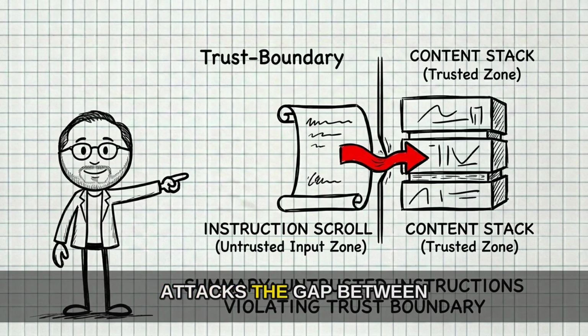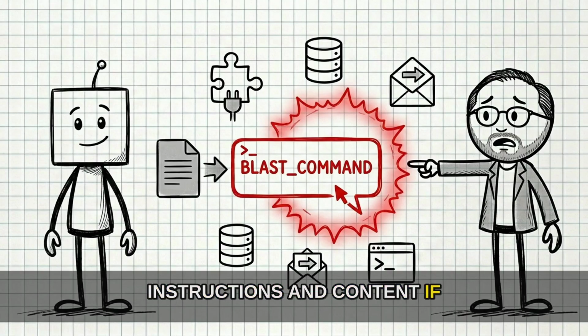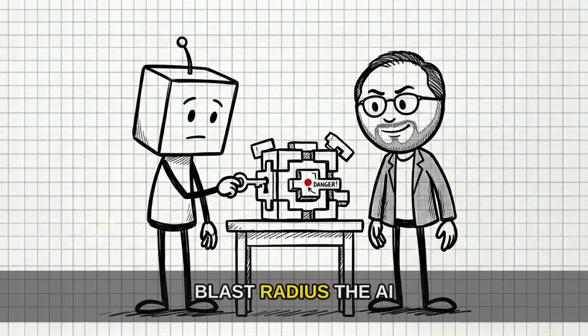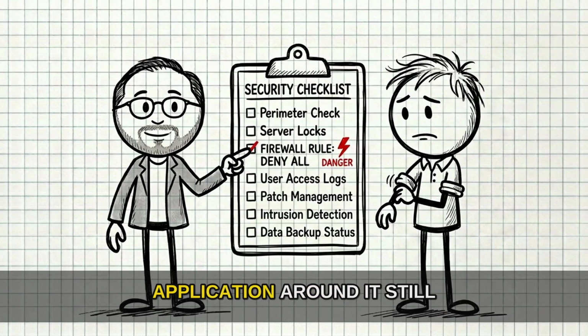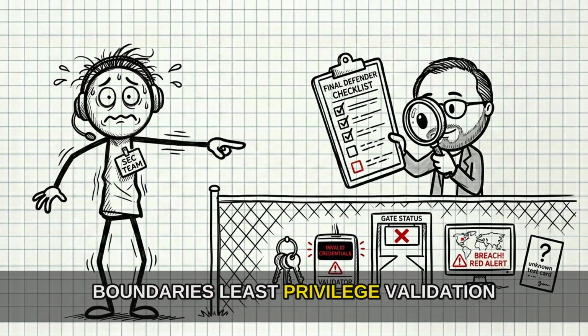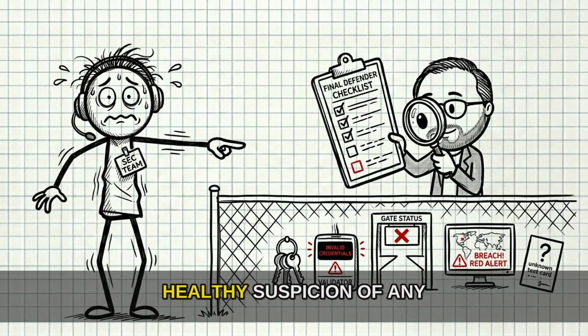The most useful mental model is simple. Prompt injection attacks the gap between instructions and content. If untrusted content can become instructions, every connected tool becomes part of the blast radius. The AI can be clever. The application around it still needs boring security work: boundaries, least privilege, validation, approvals, monitoring, and a healthy suspicion of any text the system did not create, because the prompt you trust least may be the one you never saw.